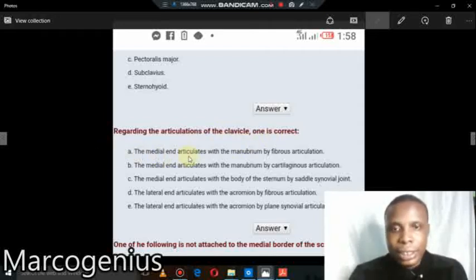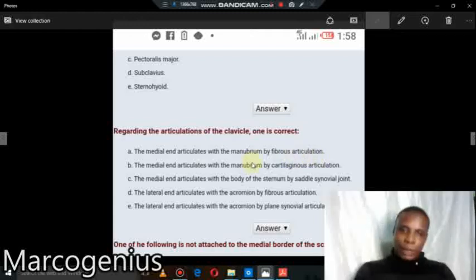The medial end articulates with the manubrium by fibrous articulation. Now, I told you basically that both the sternoclavicular joint and the acromioclavicular joint are synovial joints. So regarding the articulation of the clavicle, one is correct.